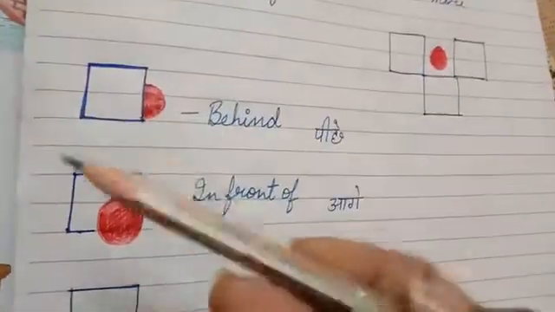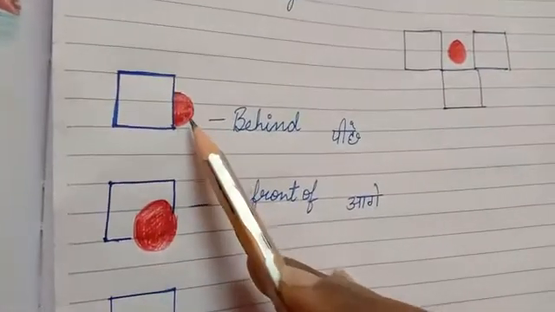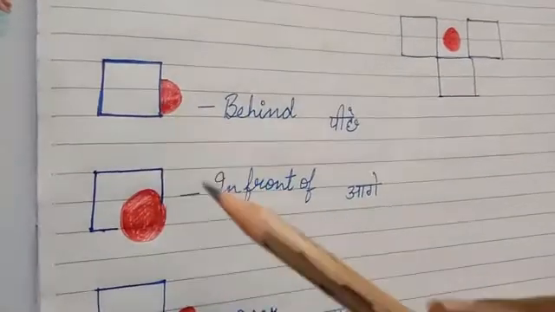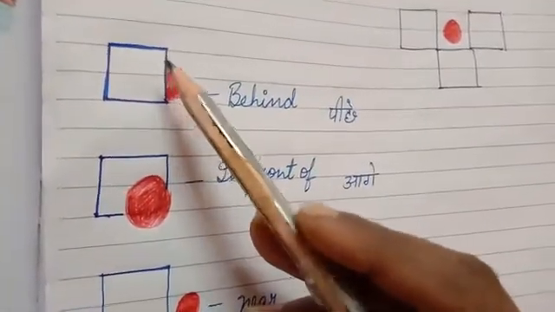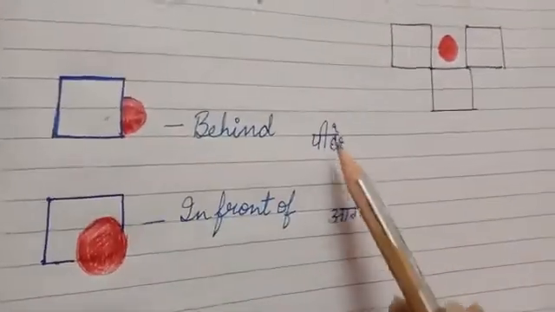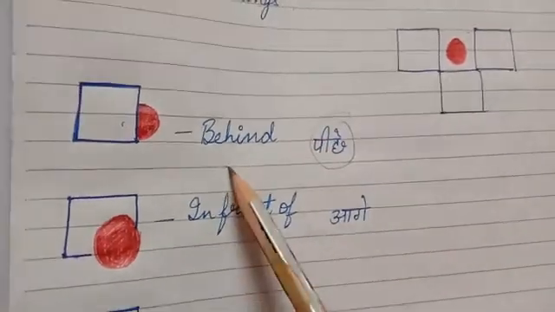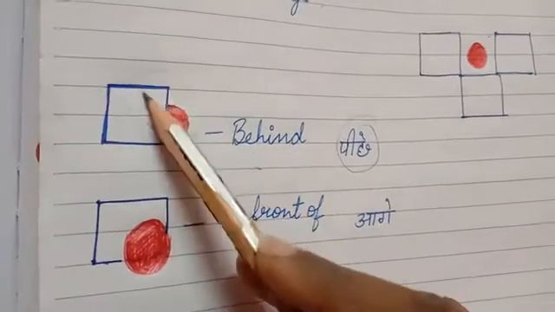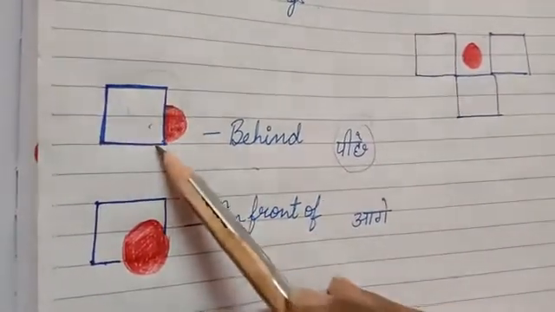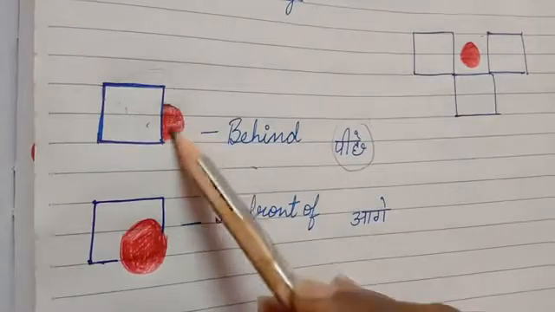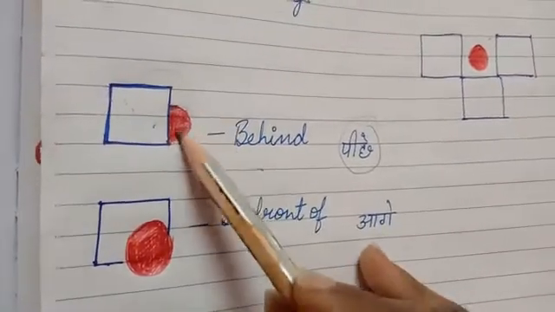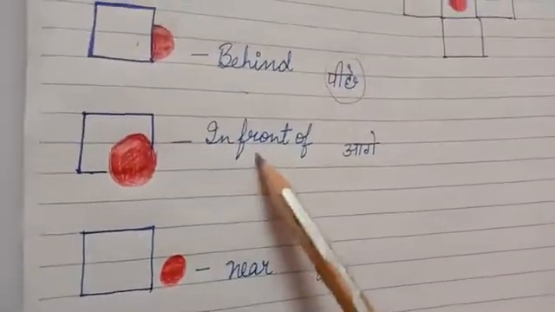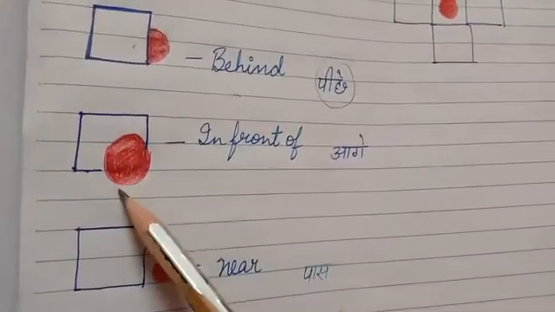Now coming to this drawing which I made to explain to you. Now this is the box. I gave you the example of the box and the red ball when we were doing over, under, above, below, on. So this I have written here in Hindi also. पीछे, behind. This is the box and the ball is behind. पीछे है, ठीक है. So half of the ball is visible behind. The ball is kept behind the box. पीछे रखा है, ठीक है.